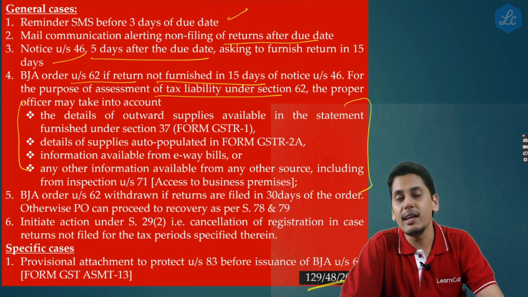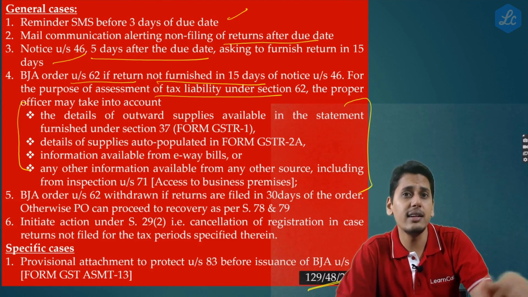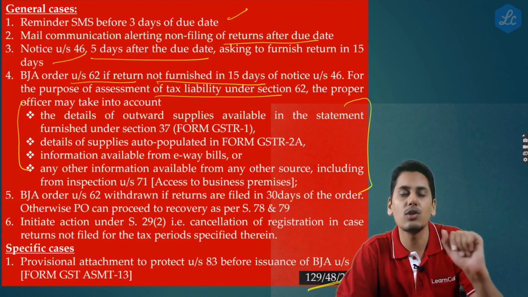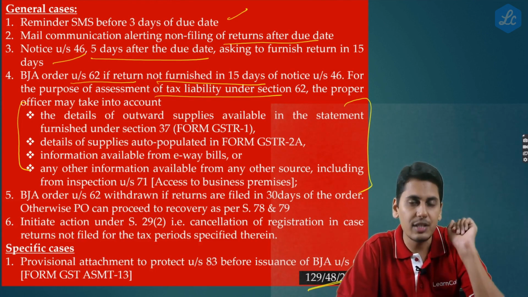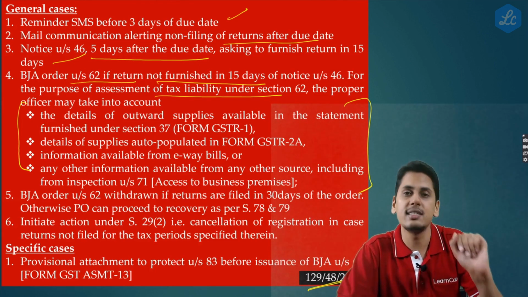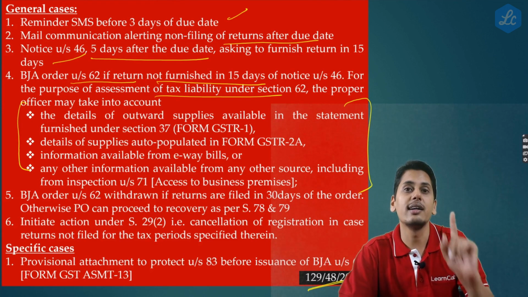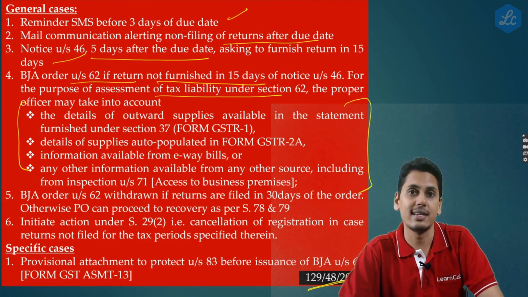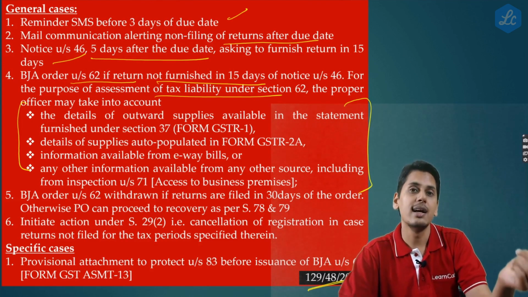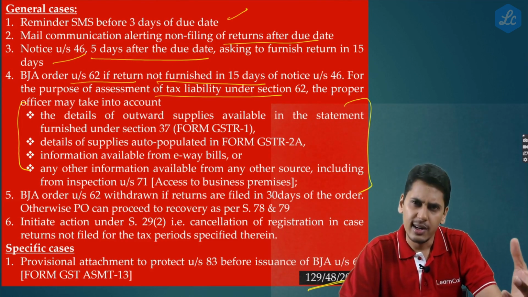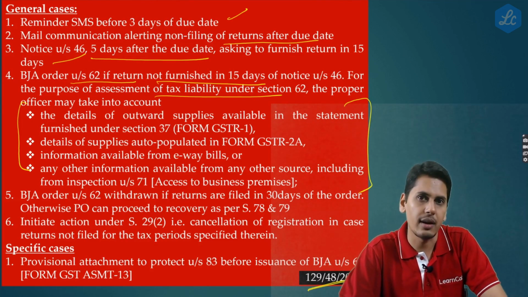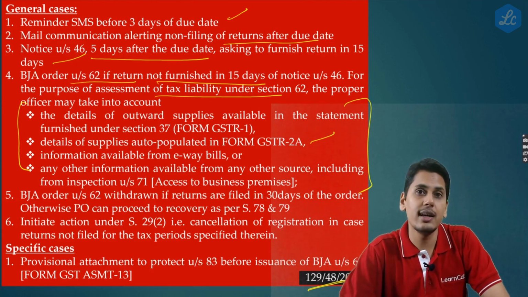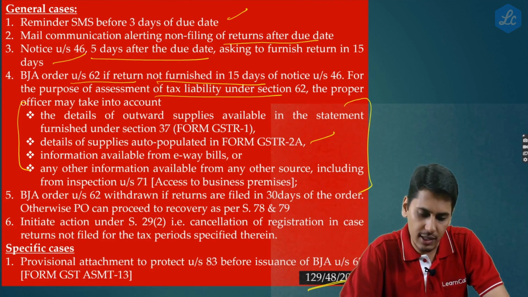If the assessee has filed his GSTR 1, he did not file the returns, only the notice under section 46 is being given, but GSTR 1 is not a return. If the assessee has filed GSTR 1, not filed GSTR 3B, still he is a return defaulter. Notice under section 46 can be issued to him. So now friends, if the assessee has filed GSTR 1, take the details of outward supplies from there. The next point, take the details of inward supplies from GSTR 2A which might be auto-populated for the assessee.